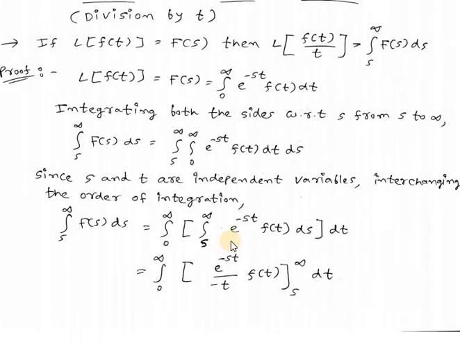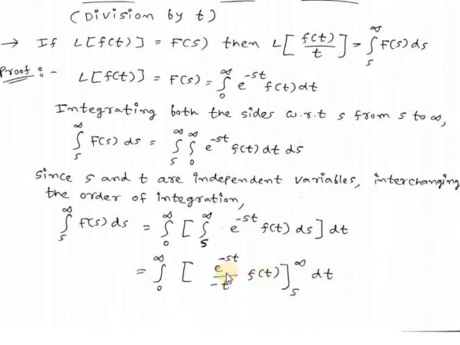So here first of all we have to integrate e raised to minus st f(t) with respect to s. So integration of e raised to minus st with respect to s will be e raised to minus st divided by minus t, because the coefficient of s is minus t, and f(t) will be as it is, and the limit will be from s to infinity dt.